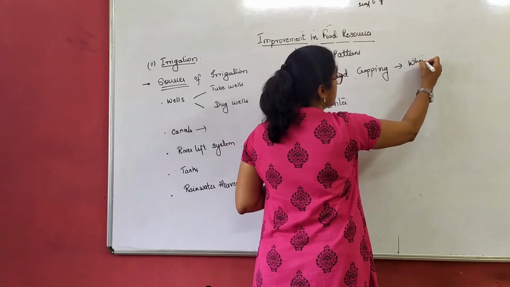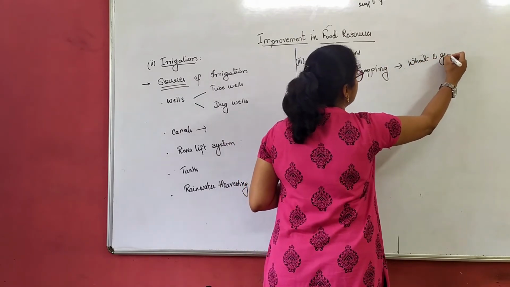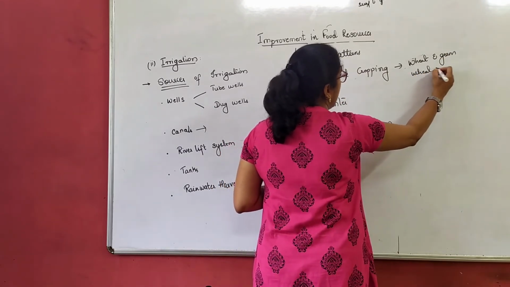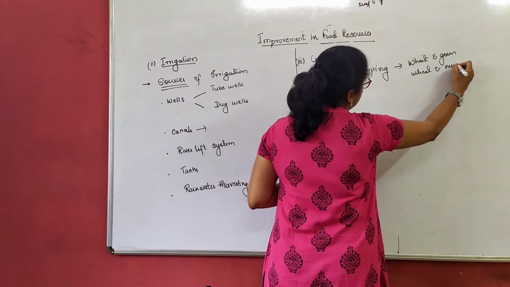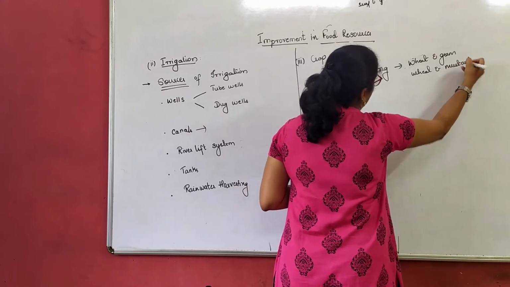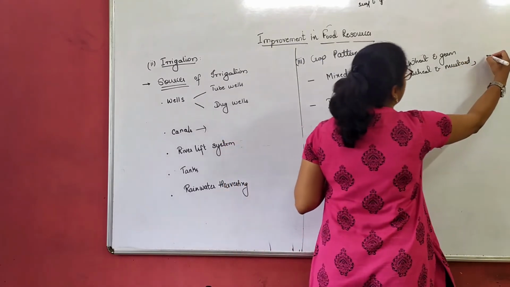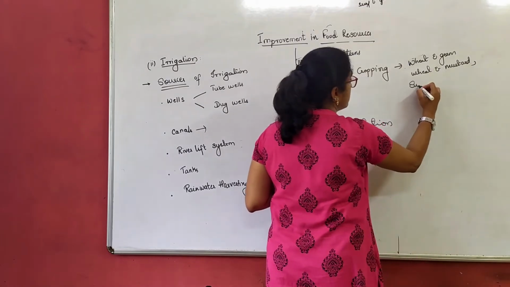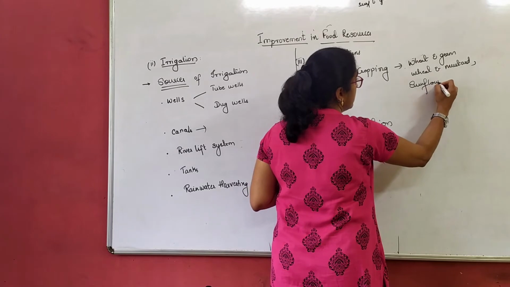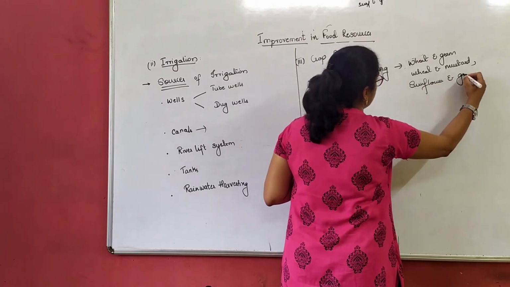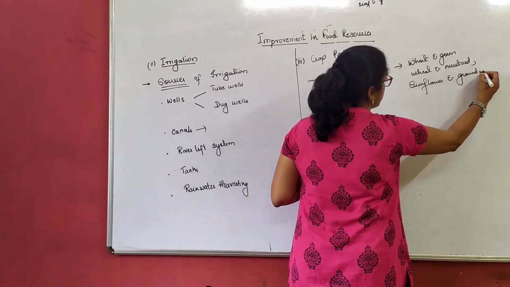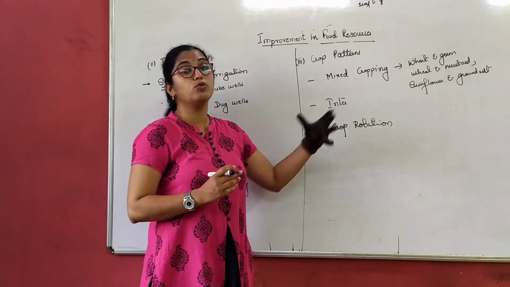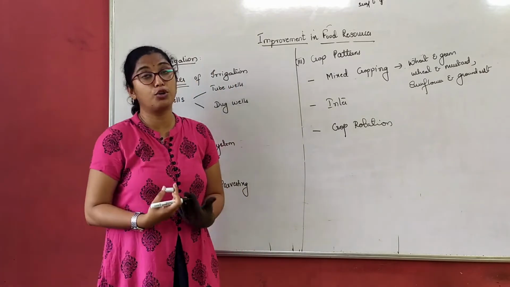An example is wheat and gram, or wheat and mustard, or we can also use sunflower and groundnut. Yes. So now these are 2 crops. I have chosen 2 crops here. It can be even 2 or more crops.